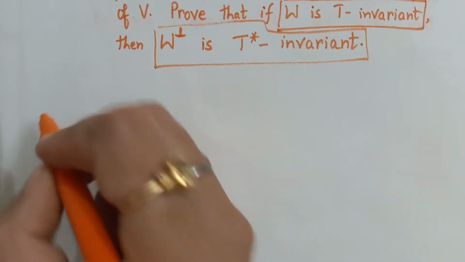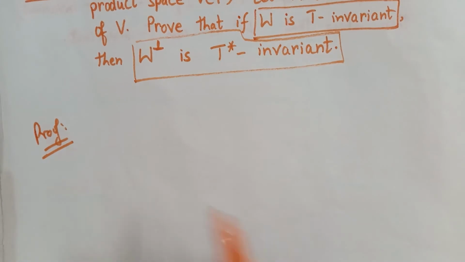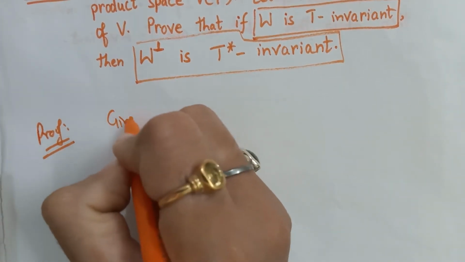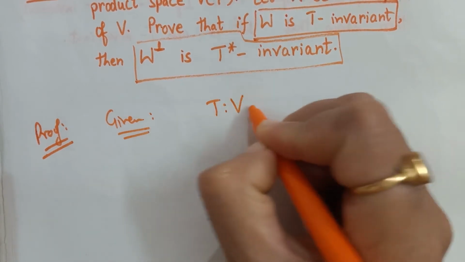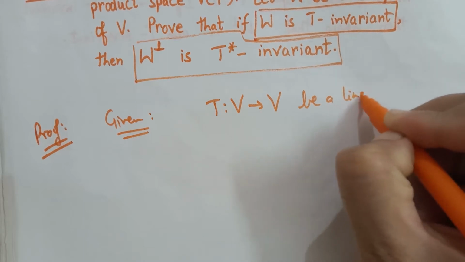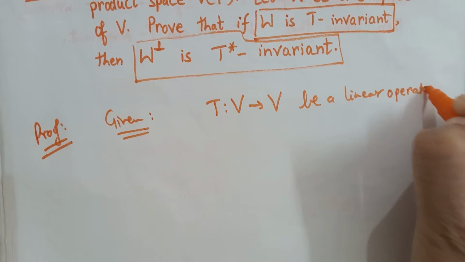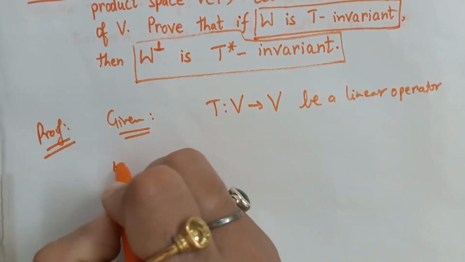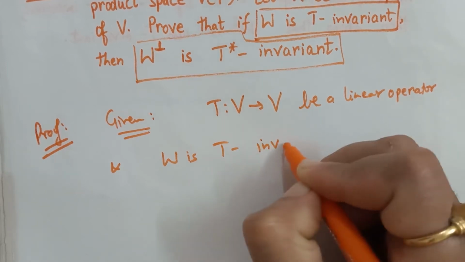Okay, so let's prove this result. So given, T is an operator from V to V, and W is T invariant.